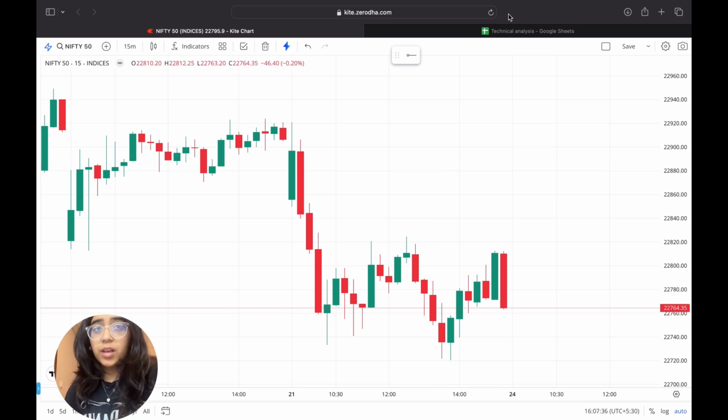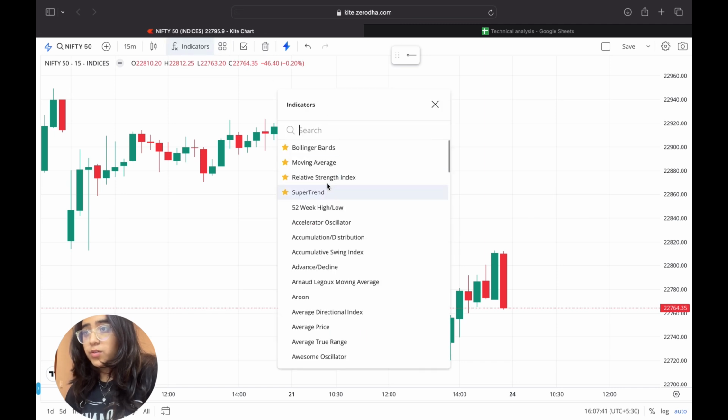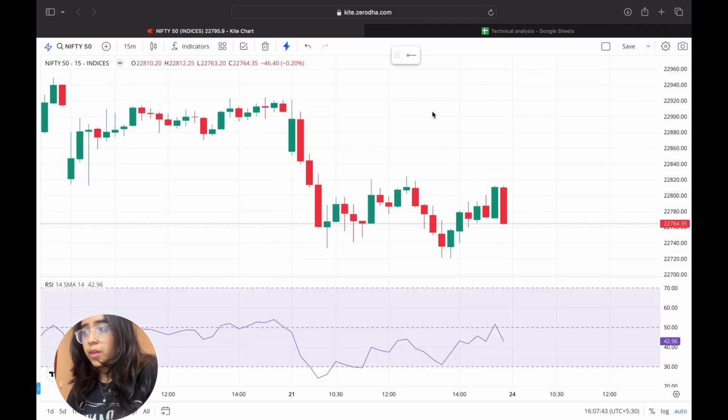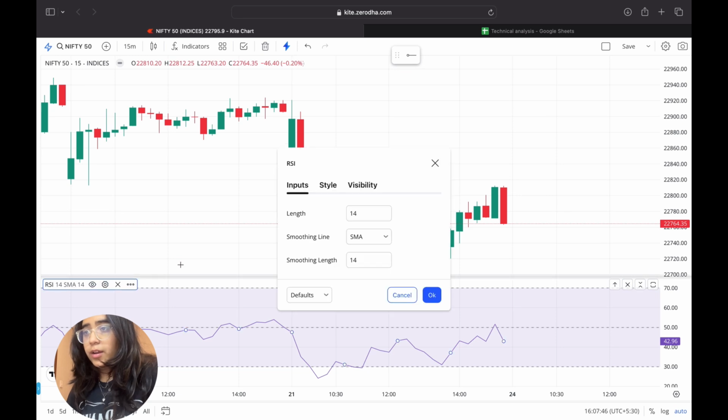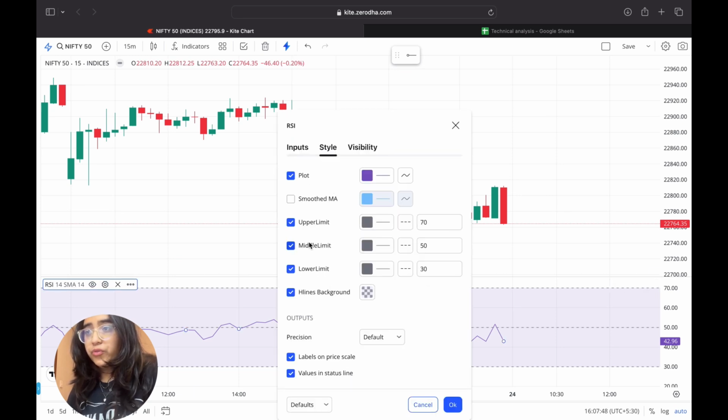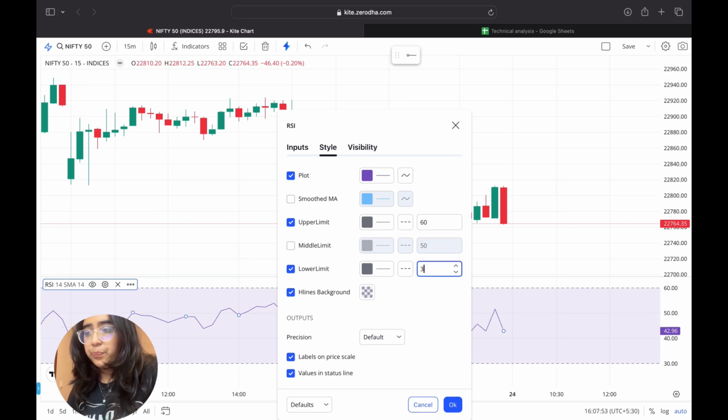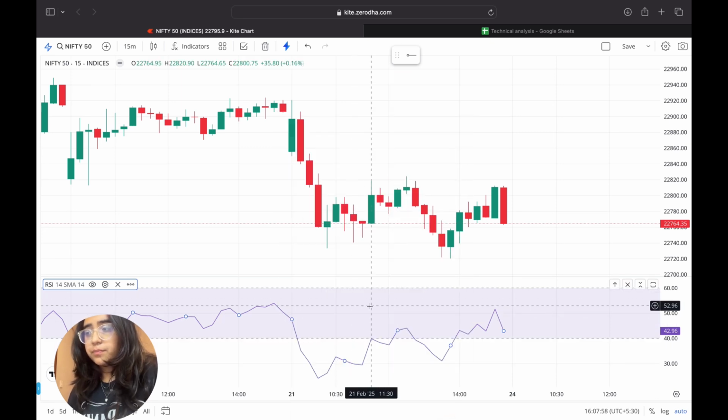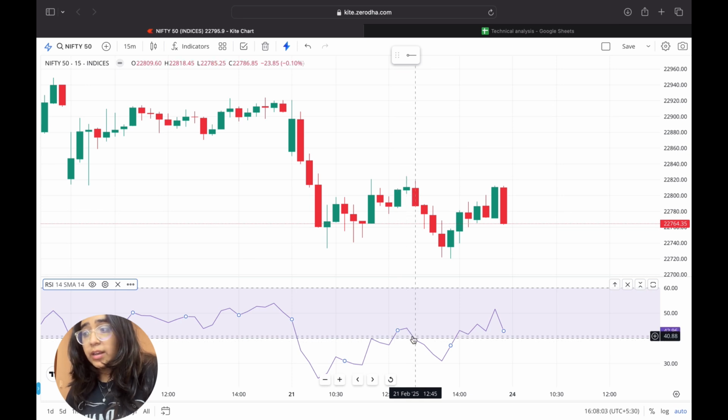So I'll be using unconventional RSI, which is 60-40, to explain it better. So here we go and put RSI. And under style, we'll remove the middle limit and go for 60 and 40. There we go. Okay, so if the market is performing below RSI 40, then it is bearish. If it's between RSI 40 and 60, it is sideways. And if it's above RSI 60, it is bullish.